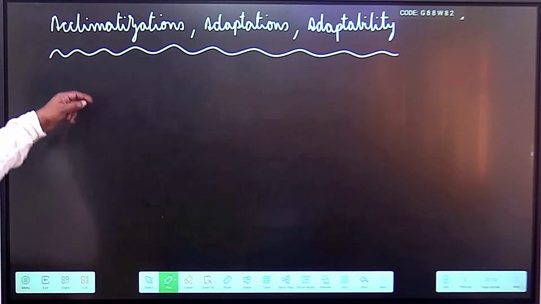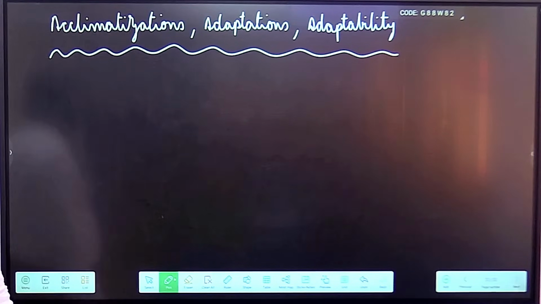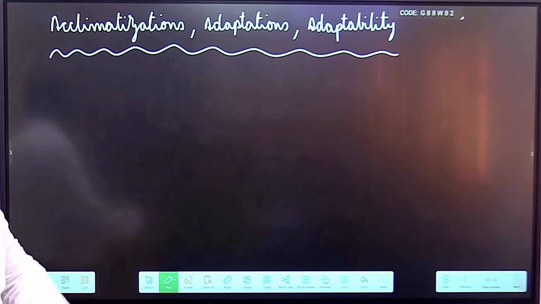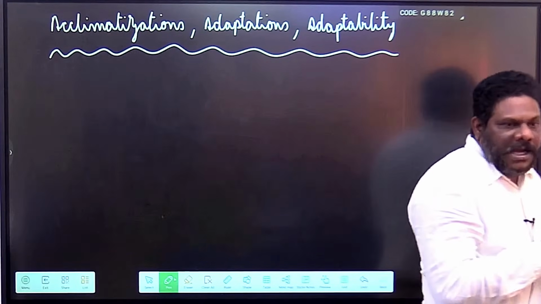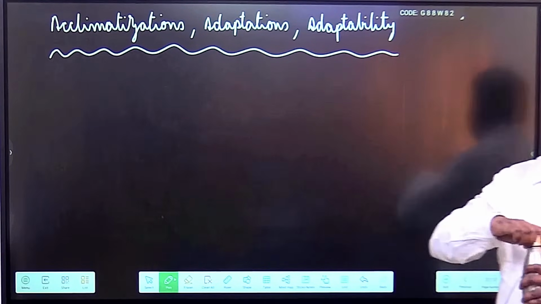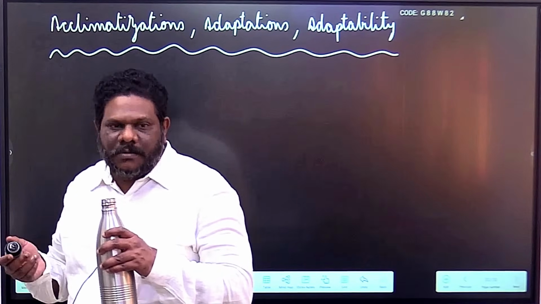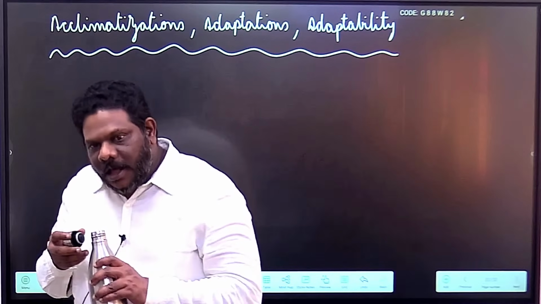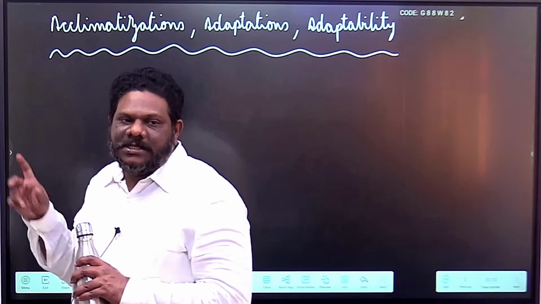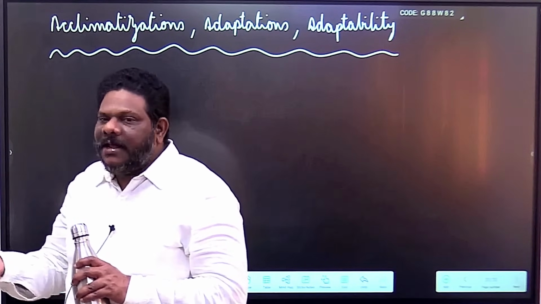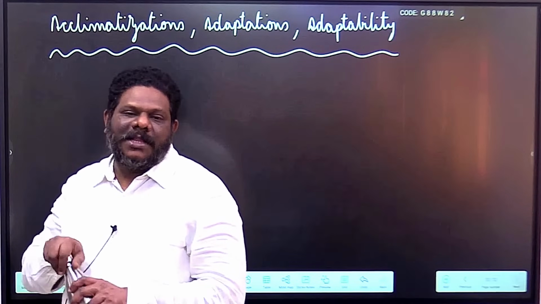What could be a cultural acclimatization? In the same example, when a person has gone from a hot climatic condition to an extremely cold climatic condition. Biological we have seen. Cultural, what can be cultural? Think and say. Woolen clothes. Maybe you are drinking hot water or tea or something like that. More fatty food. All these are cultural elements. But people who are living there are consuming the same thing every day. That is a cultural adaptation.